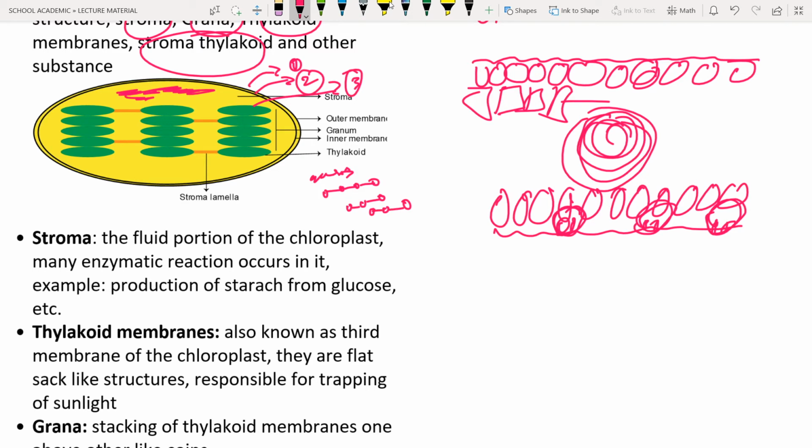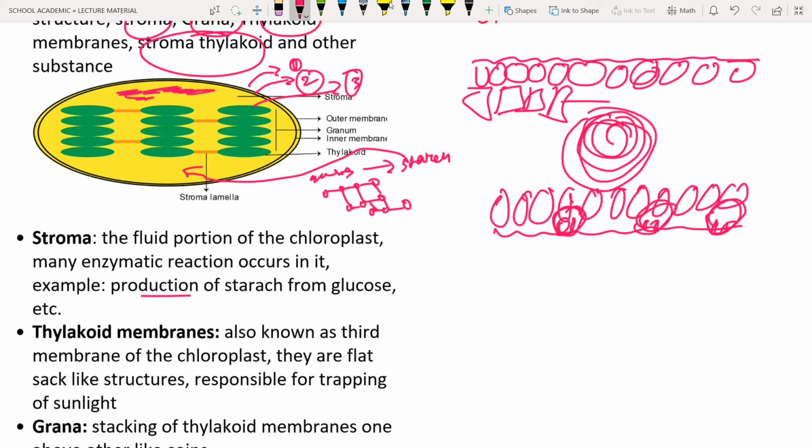So these enzymes are doing their job, that is known as enzymatic reactions. So conversion of glucose molecules into starch is an enzymatic process. Such enzymatic processes are done in the stroma. Production of starch from glucose is an example of an enzymatic reaction in the stroma.